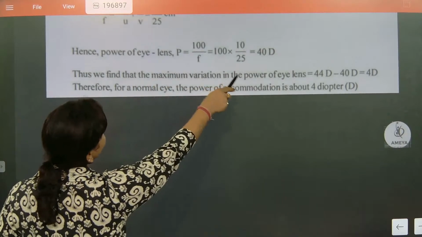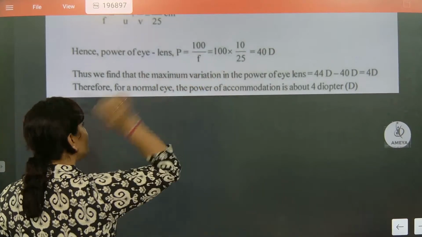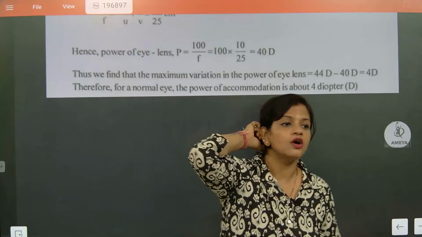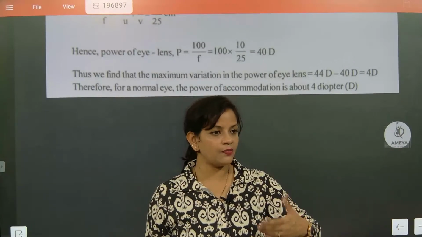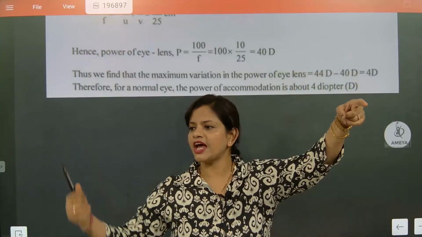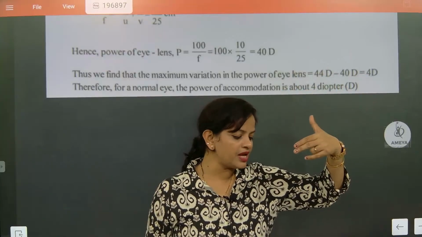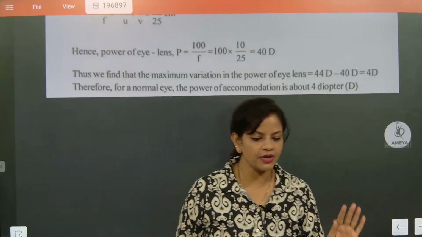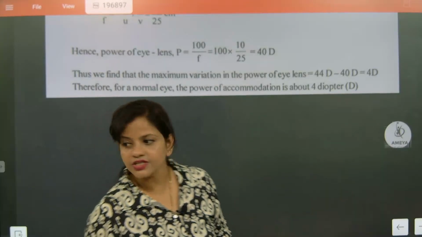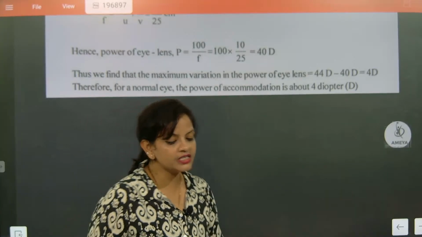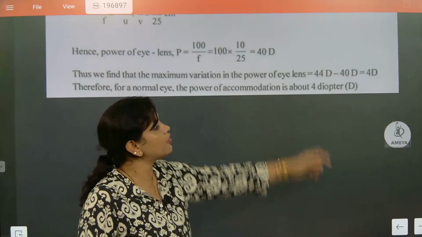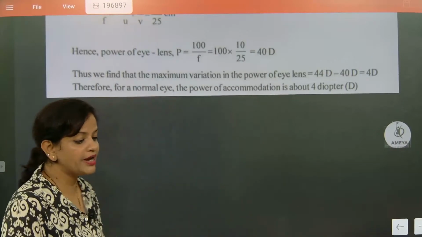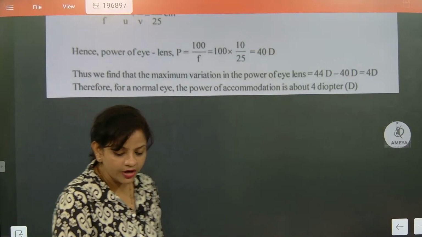So the power of the lens is 40 diopter for a far off object. Nearby, 44 diopter. Far off, 40 diopter. The variation is coming as 4 diopter. So, therefore, for a normal eye, the power of accommodation is 4 diopter. Write down the important conclusion.